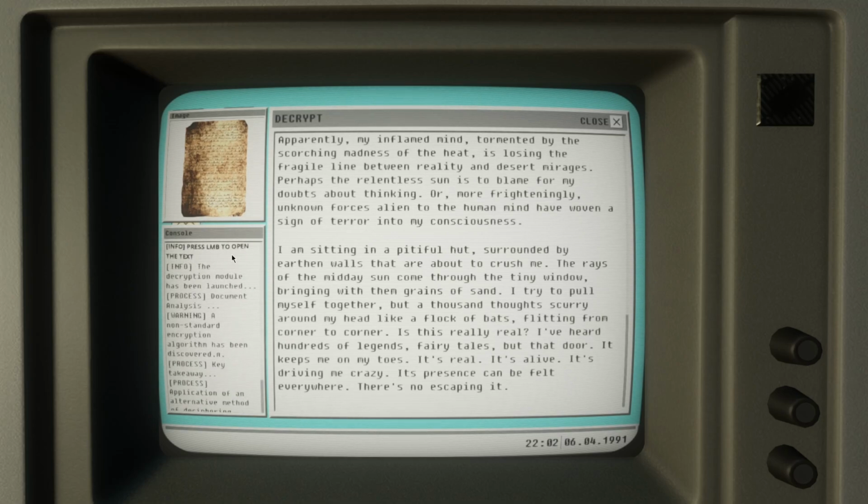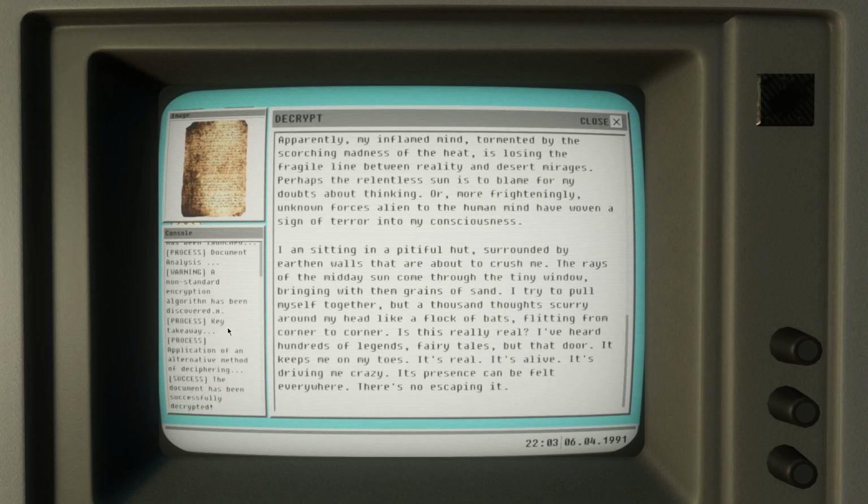Info, press left mouse button to open the text. The decryption module has been launched. Document analysis. A non-standard encryption algorithm has been discovered. And key takeaway. Application of an alternative method of deciphering. The document has been successfully decrypted.